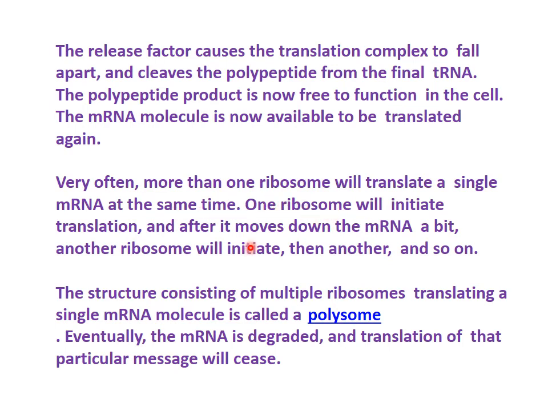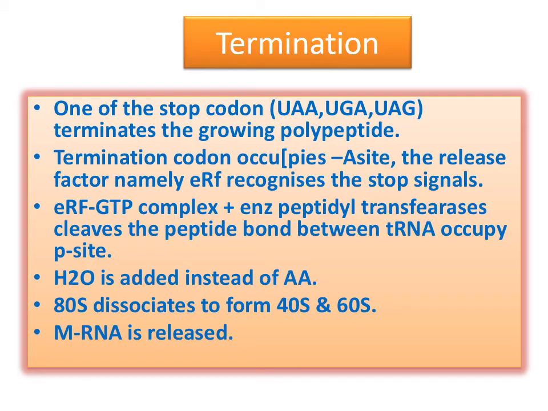One ribosome will initiate translation, and after it moves down the messenger RNA a bit, another ribosome will initiate. So this type of thing takes place. On one messenger RNA, many ribosomal units are there, and this forms a polysome. This is known as the polysome structure. When the structure consists of multiple ribosomes translating a single messenger RNA molecule, it is called a polysome. It is degraded and translation of that particular message will cease.